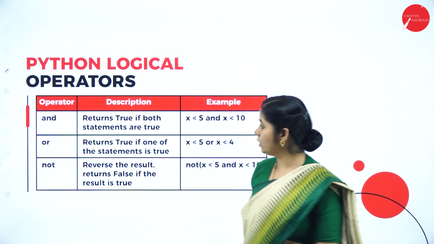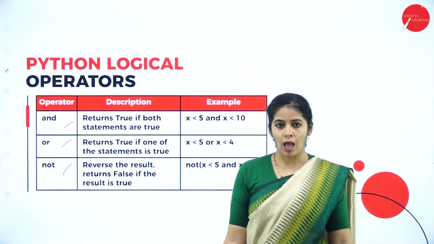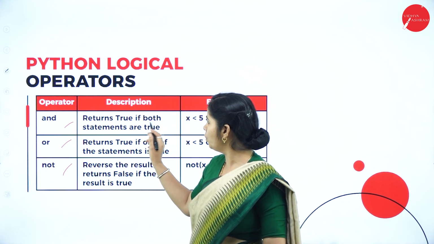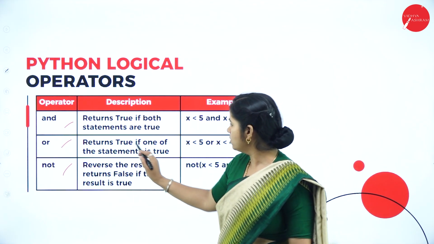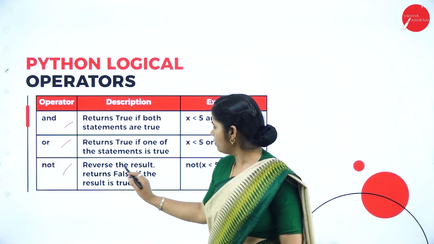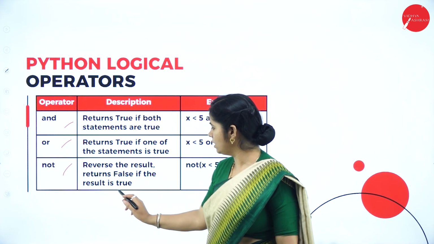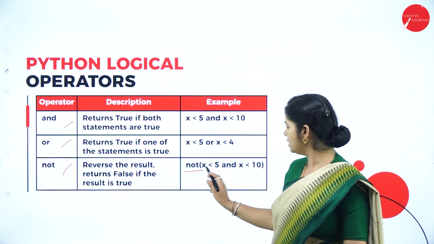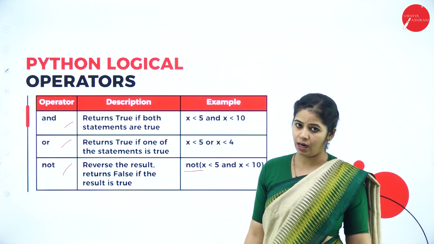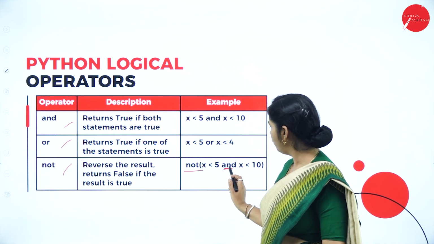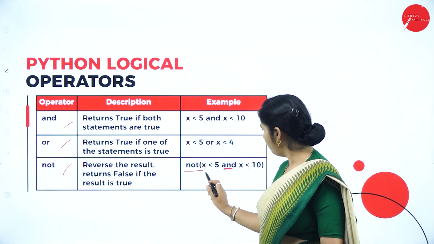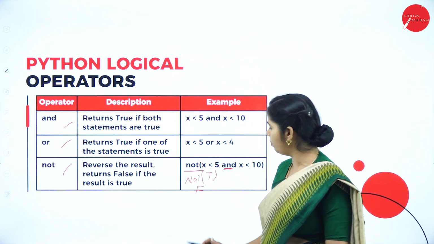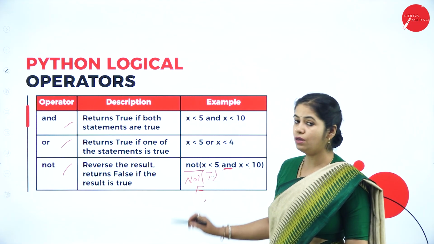Then the logical operators are and, or, and not. As we have discussed in other programming languages, and returns true if both the statements are true. or returns true if one of the statements is true. not reverses the result: it returns false if the result is true. That's just a negation. For example, x is less than 5 and x is greater than 10 should use the and operator, since both conditions should be right. If it is true and it's saying not, it returns the opposite of this, that is false.